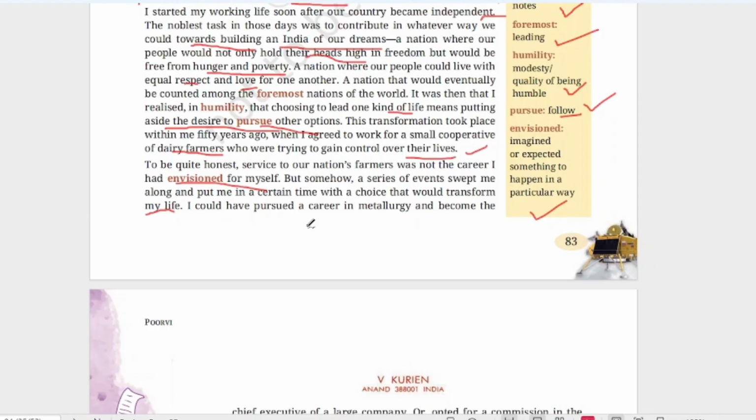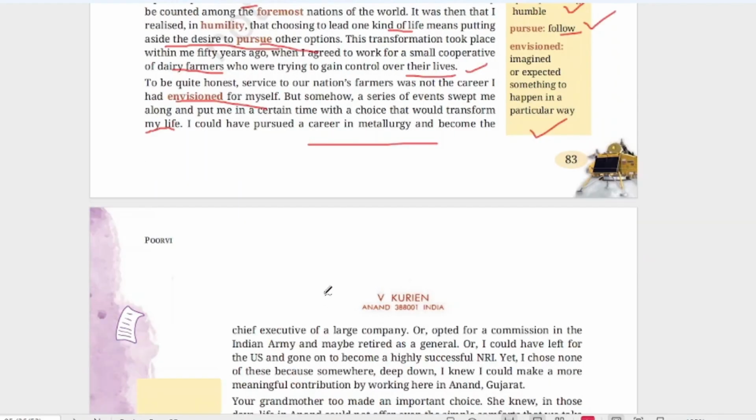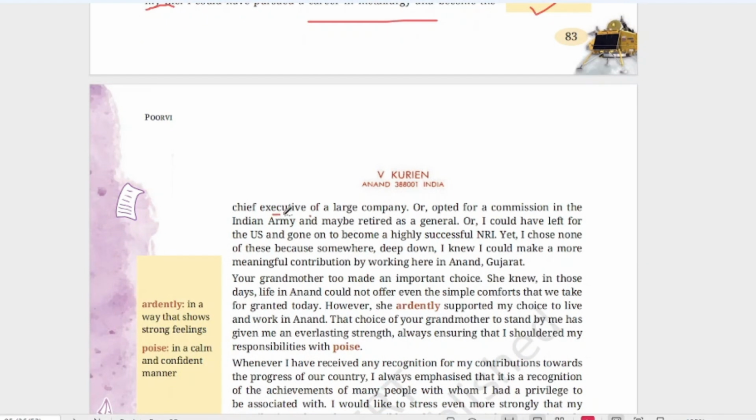I could have pursued a career in metallurgy and become the chief executive of a large company, or opted for a commission in the Indian army and maybe retired as a general, or I could have left for the US and become a highly successful NRI. So he could have been a company executive, a general in the army, or a highly successful NRI after going to the US. Yet I chose none of these because somewhere deep down I knew I could make a more meaningful contribution by working here in Anand, Gujarat.